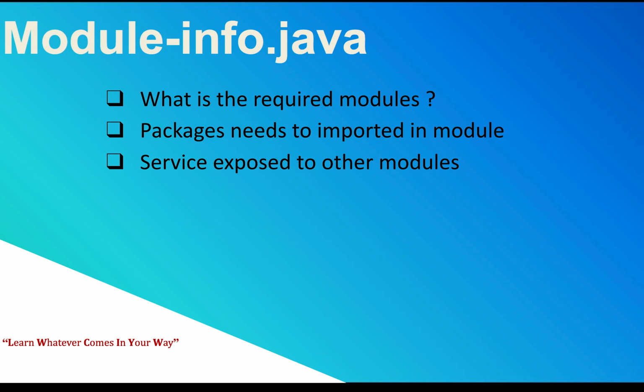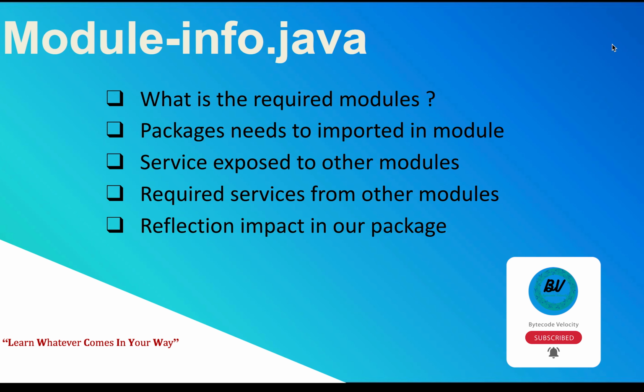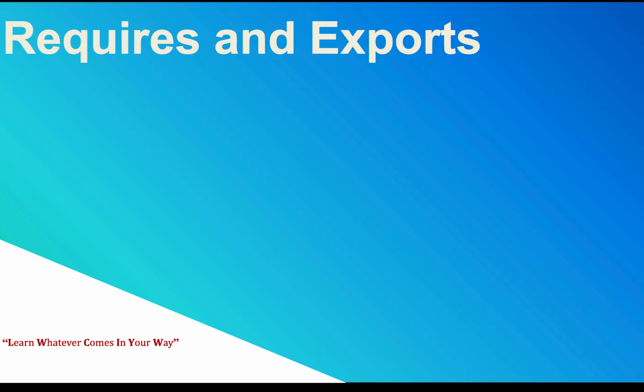For example, you have one module and you want to expose it to other modules because they are depending on us. So what do we need to do? We should expose our module so they can use it. In a similar way, there is a module 2 and we are depending on module 2, so they have to expose their service. We need to acquire the service. And reflection impact in our package. This is a different concept we will discuss later.